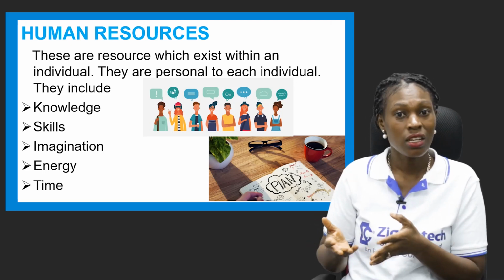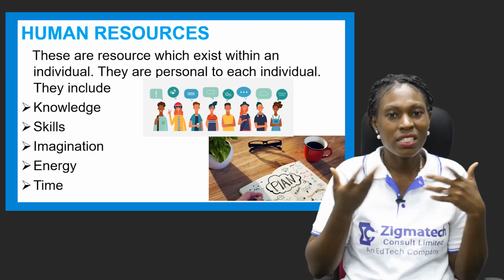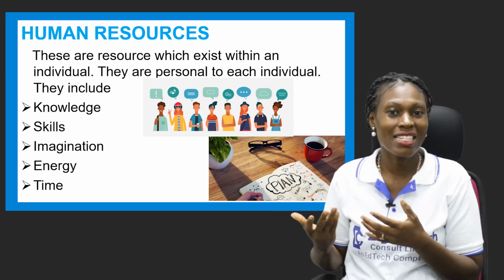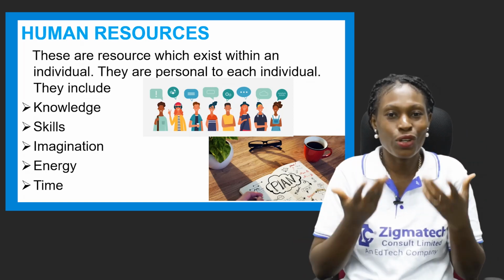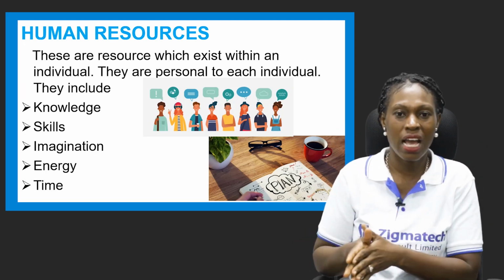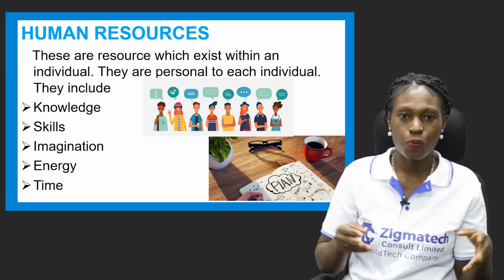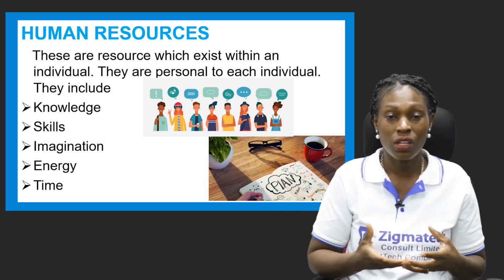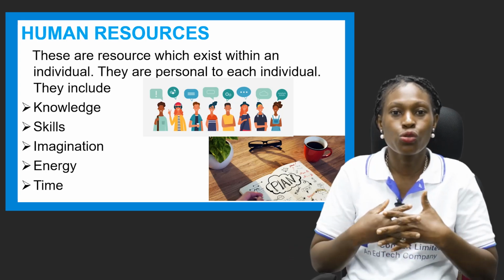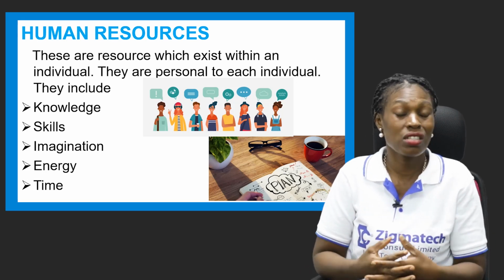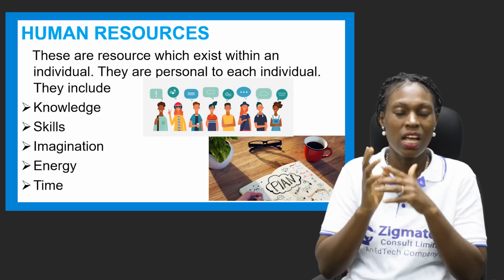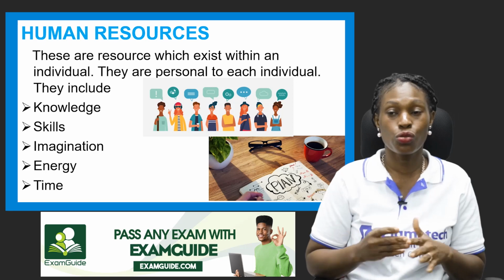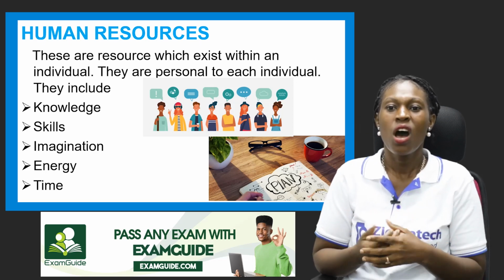It means the same thing, but there's a difference because it's personal. We're not made to agree on certain things at the same time. We have a different perspective. Now another human resource is skill. Some people are skillful to do a whole lot of things. They're very creative when it comes to being skillful, while some are not skillful enough to do a whole lot of things.